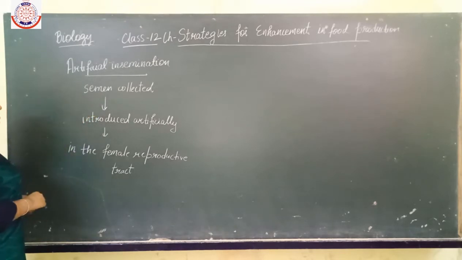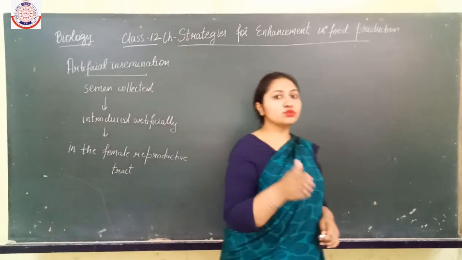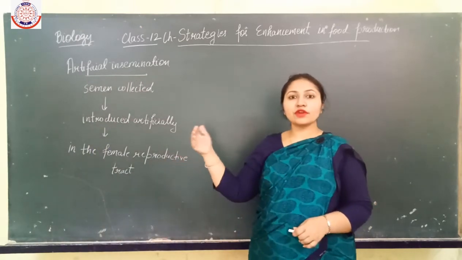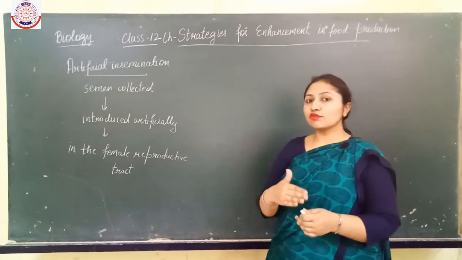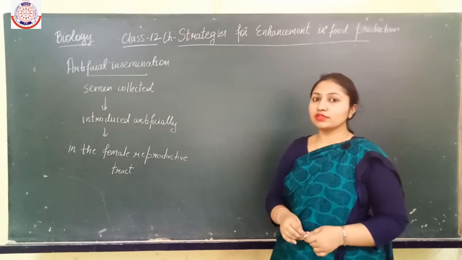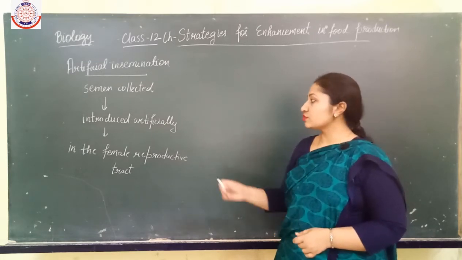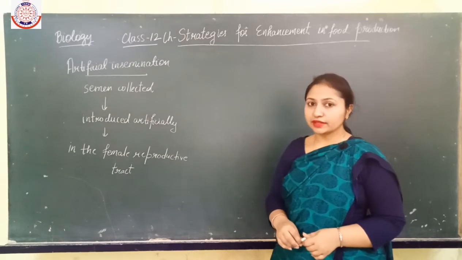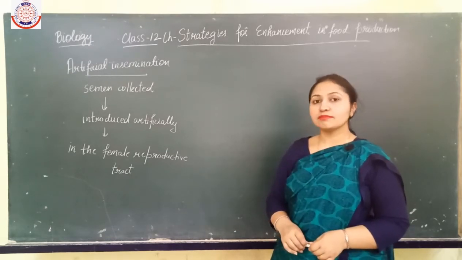Now this semen after collection can be frozen for some duration for later use. If the semen has to be transported to a female which is housed somewhere else, then the semen is collected and transported in a frozen manner to that female cattle and then introduced into the female reproductive tract. That's why it is known as the artificial insemination method.